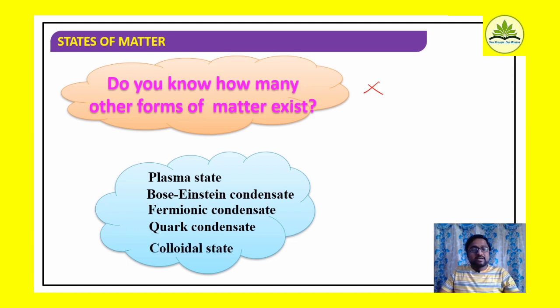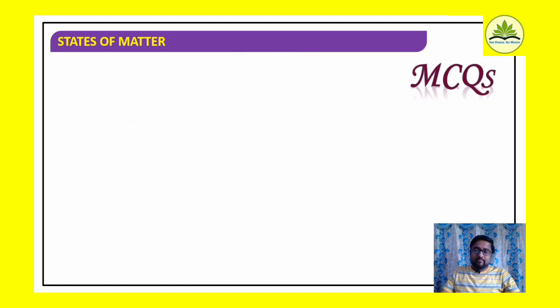So these are the different states of matter other than the three states: plasma, Bose-Einstein, fermionic, quark and colloidal states. Okay, these are the other forms of matter which also exist in the universe. But the most common forms we can study are solid, liquid and gaseous states of matter.